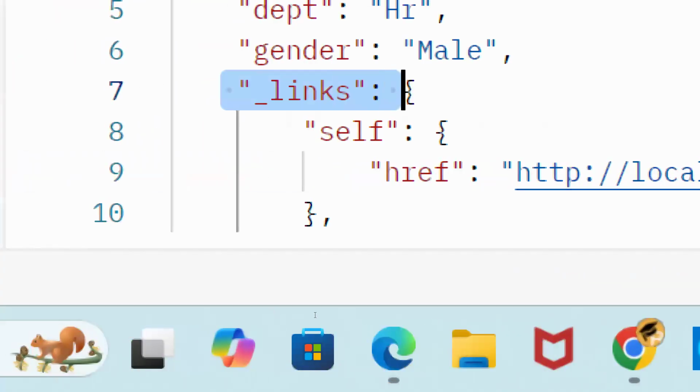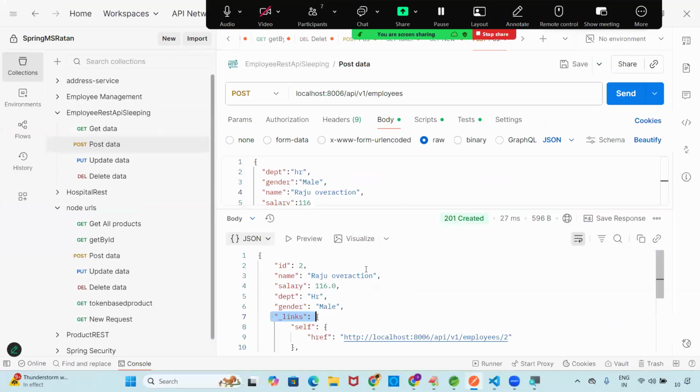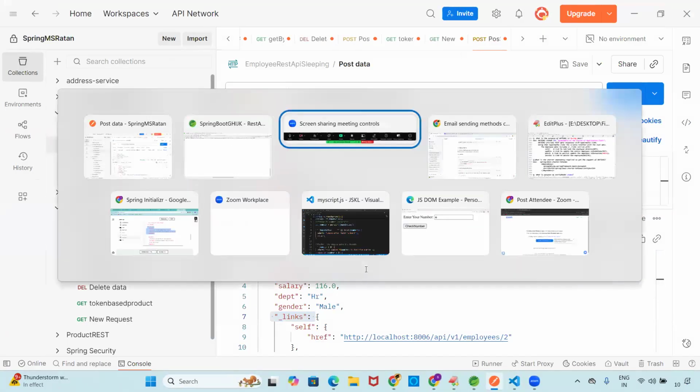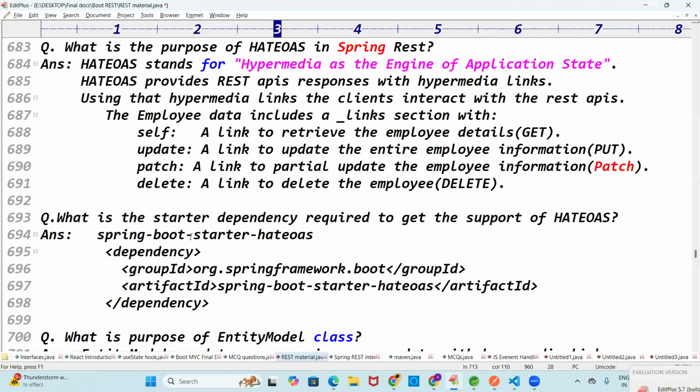These links are nothing but hypermedia links. Write the points, open the laptop, execute the code.